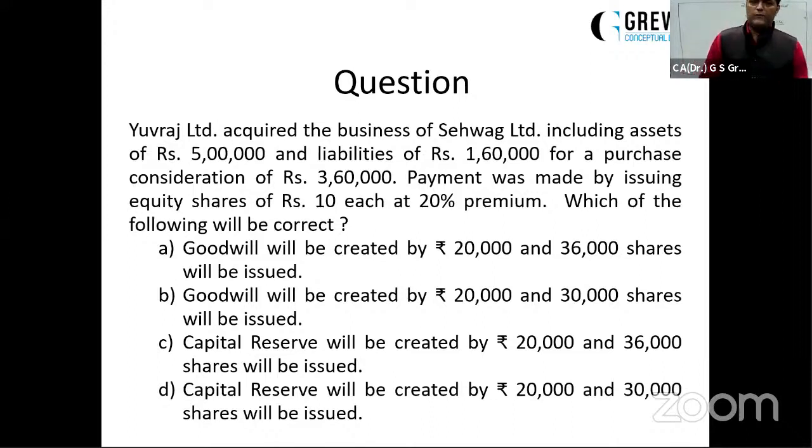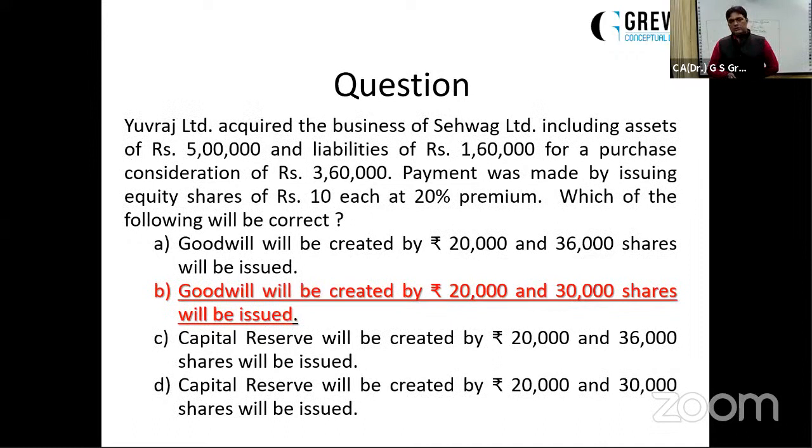Then payment was made by issuing equity shares of rupees 10. So the question is divided in two parts. The first part was asking for goodwill or capital reserve. When we are saying goodwill, it means only the first two options can be the answer, because the third and fourth options say capital reserve, which cannot be the case. Then 3,60,000 was payable by issuing shares of face value 10 rupees at 20% premium. So we have to divide it by 12, making it 30,000 shares to be issued. And here is the calculation for you.